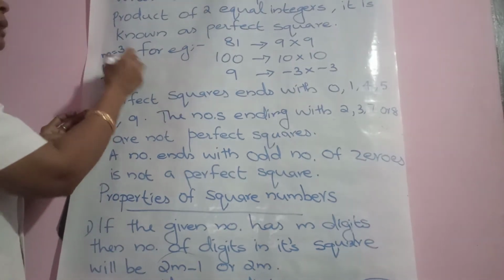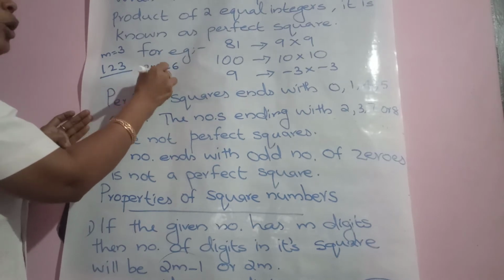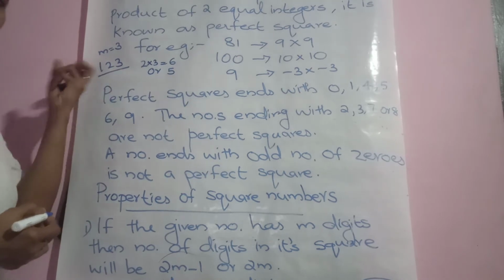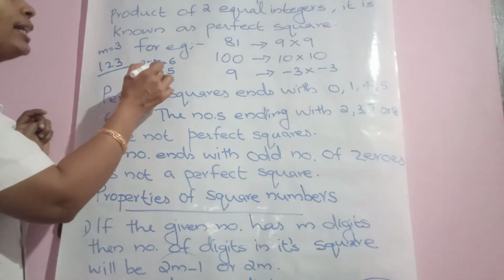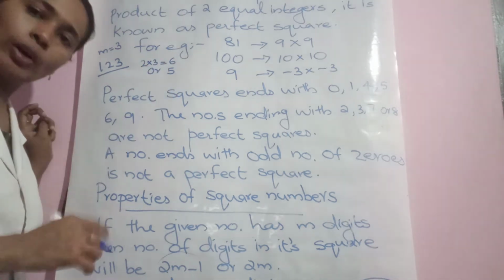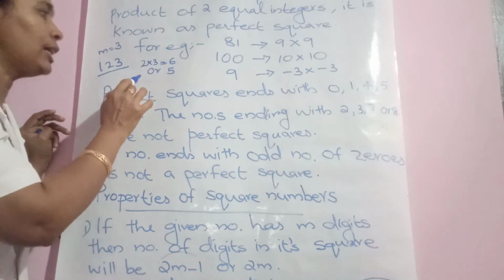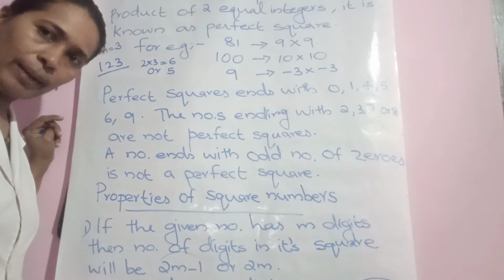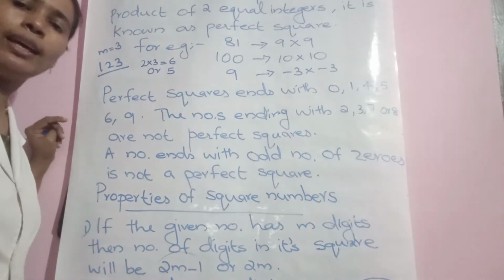So, 2m means 2 into 3 equal to 6, or 1 minus, that is 5. So, if a number has 3 digits, its square will have either 6 digits or 5 digits. Okay? Then after finding the square, we can fix which one is the correct one.